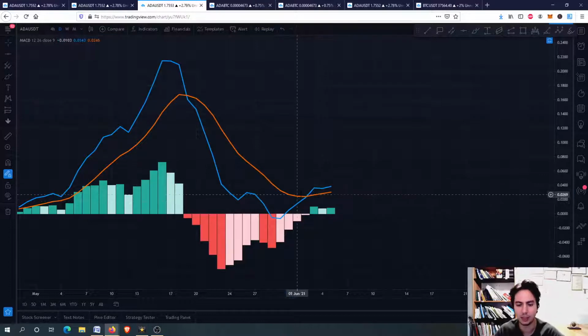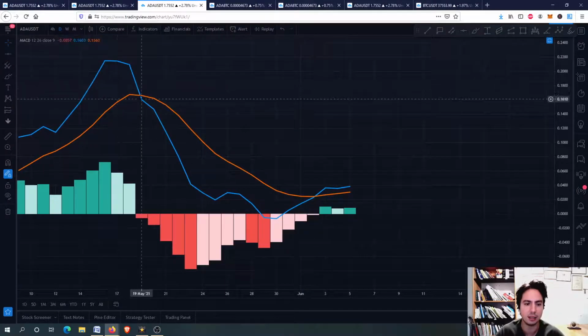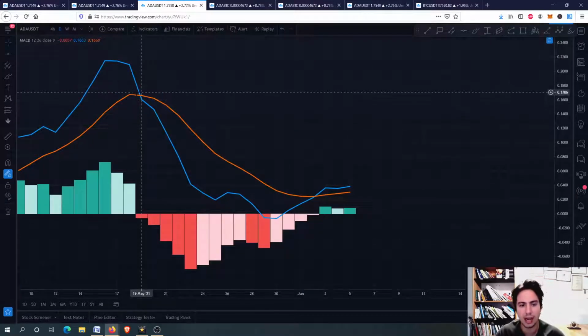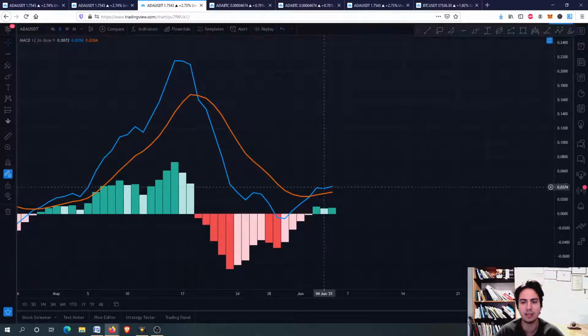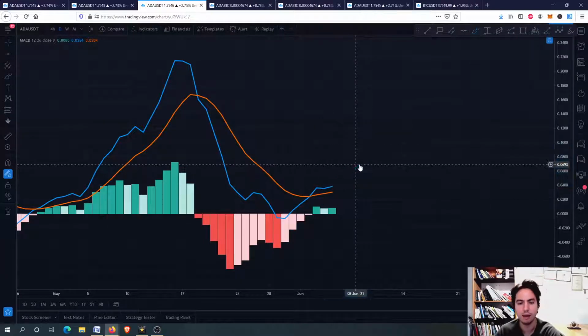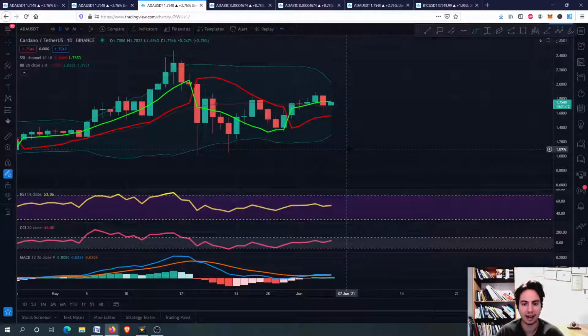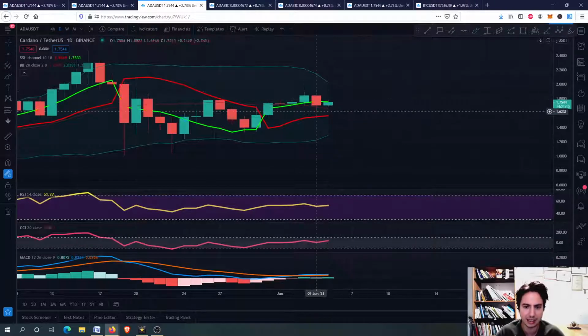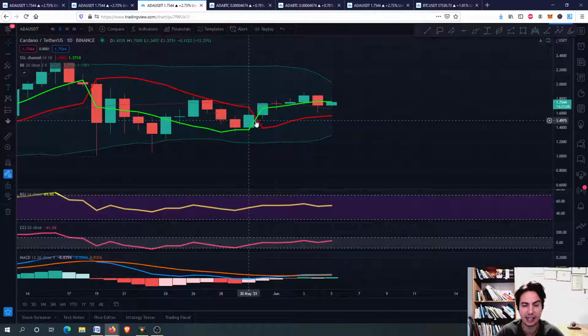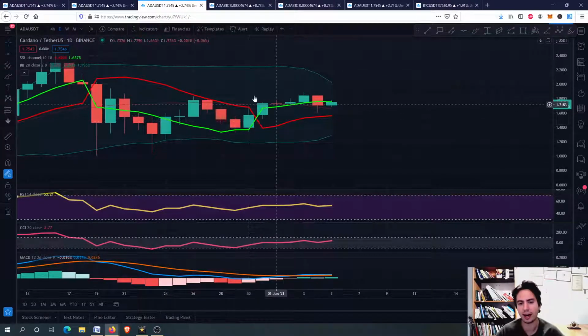However, we have seen the bullish recross here and it is pretty good. We have to see this from 19th May. Now we had it again, but we need a further distance, right? We need a further distance to say that we are absolutely fine for the daily frame for the MACD. On the Bollinger Bands, we are still in the middle. For the SL channel, on the daily frame, we are having a buying opportunity.